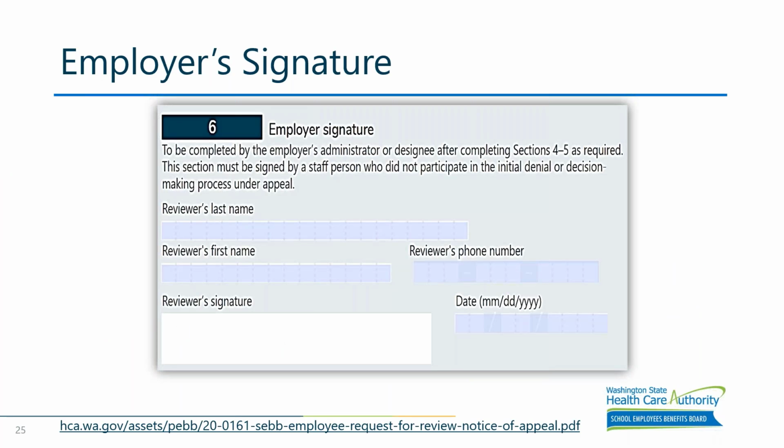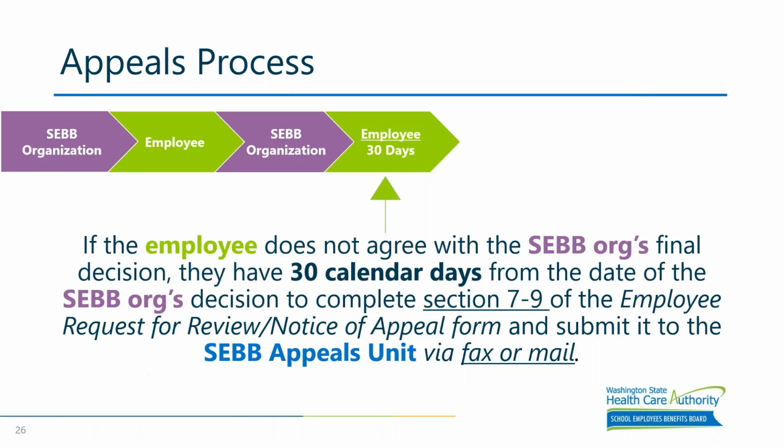Once the employer signs this section, they need to turn the form back over to the appellant, also known as the employee usually. The employer should keep a copy of this form for their records and direct the employees to fill out sections 7 through 9 and continue with the appeals process. The employee's appeal needs to be received by the Health Care Authority within 30 days of the date that you made your decision.